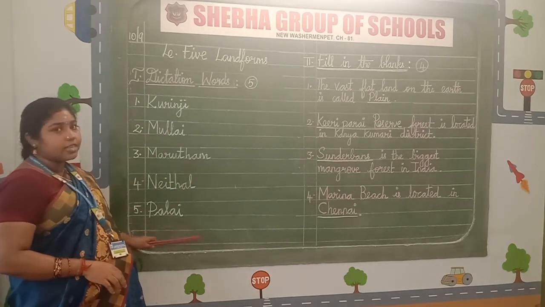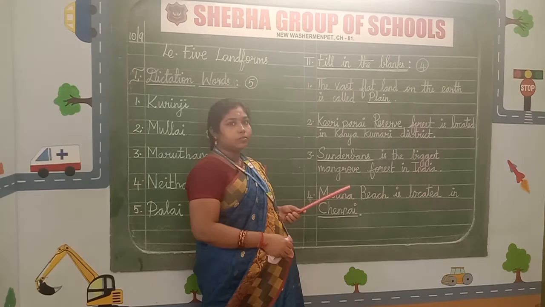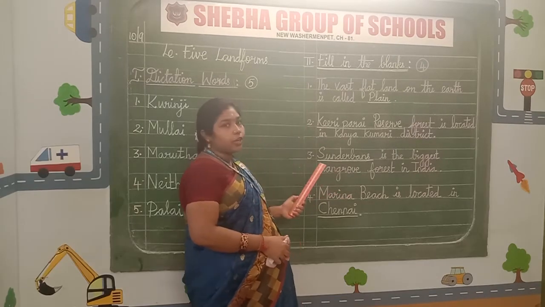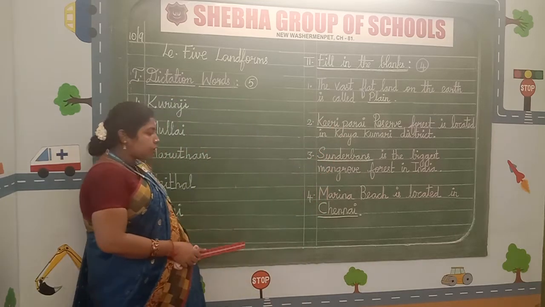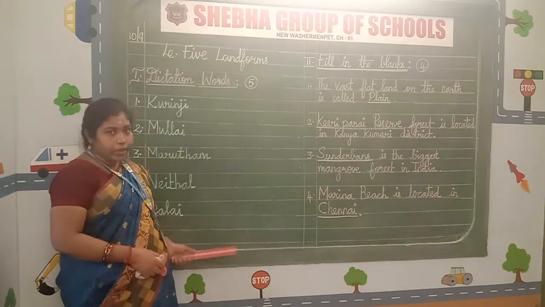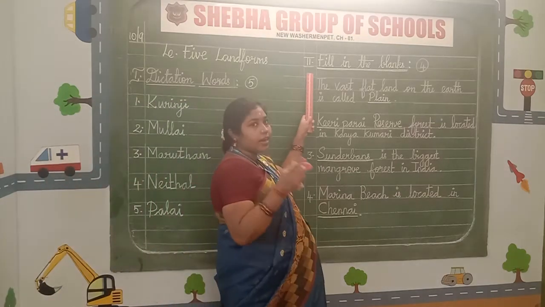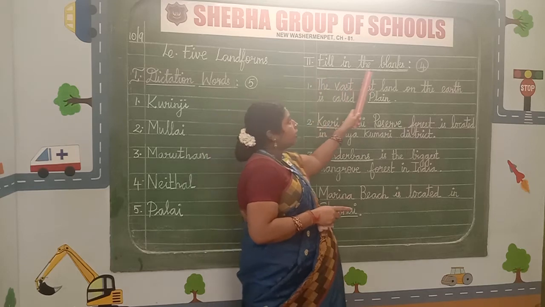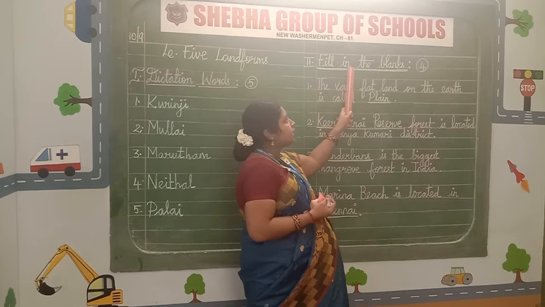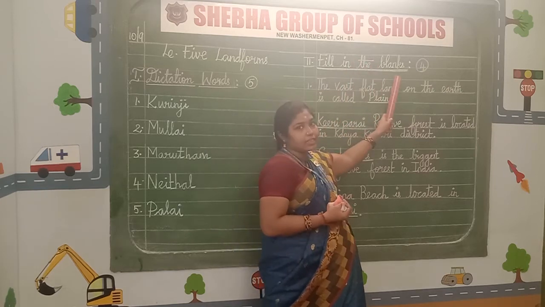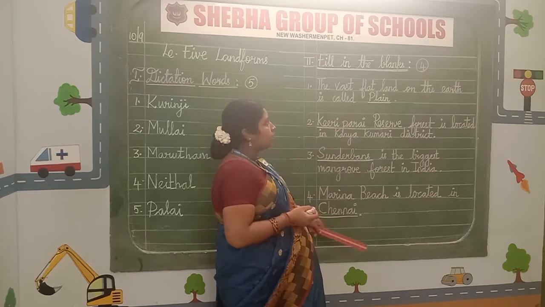After writing this, draw a line with your scale and pencil. Children, now we are going to write the second Roman letter, fill in the blanks. If you have space below the first Roman letter, you may continue. Otherwise, take a fresh page. Write the second Roman letter in the margin: fill in the blanks. We are going to write 4 numbers. Clear, children? Now we can start.